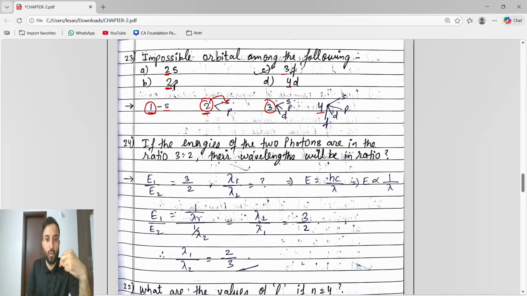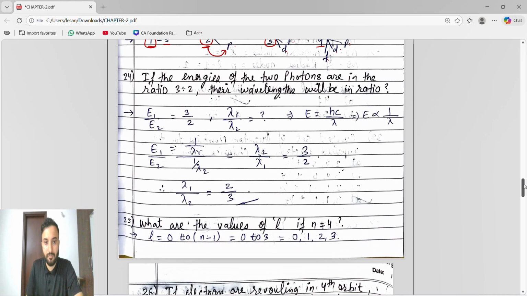Next, 2 means 2 subshells, S and P, so 2P is also possible. Now 4 means 4 subshells, SPDF, so 4D is possible. But 3 means 3 subshells, SPD, so 3S is possible, 3P is possible, 3D is possible. We don't have F, so 3F is impossible. The answer is 3F. This concept I had already explained in the synopsis.